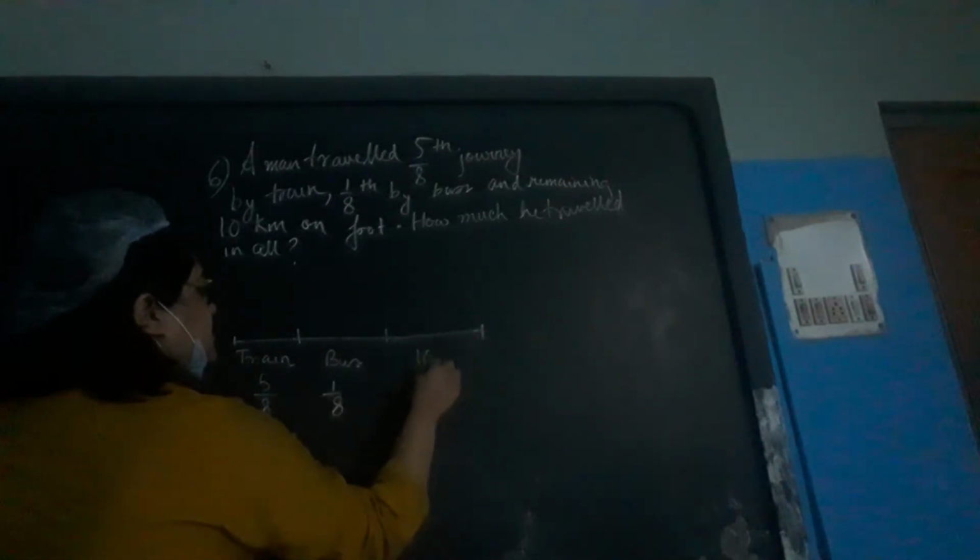So what happened? Suppose the entire journey that the man is travelling is divided into 3 parts. First part, he travelled by train. How much? 5/8 of the journey. Then second part, he has travelled by bus, 1/8 of the journey. And the remaining distance is 10 kilometers, which he has covered on foot.